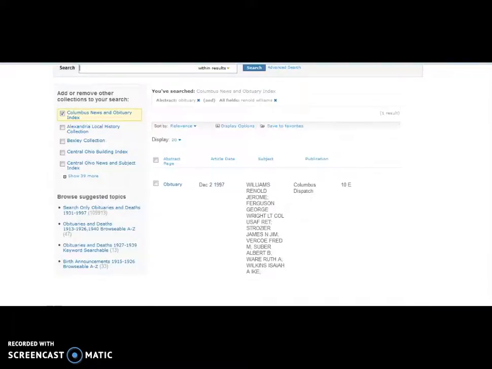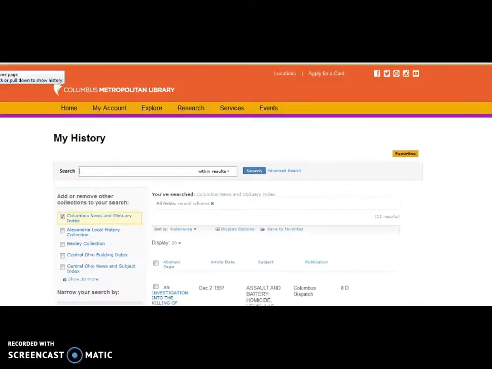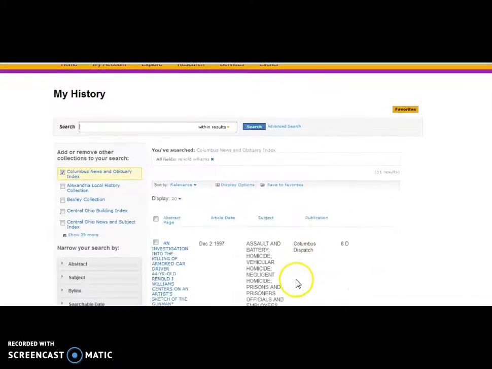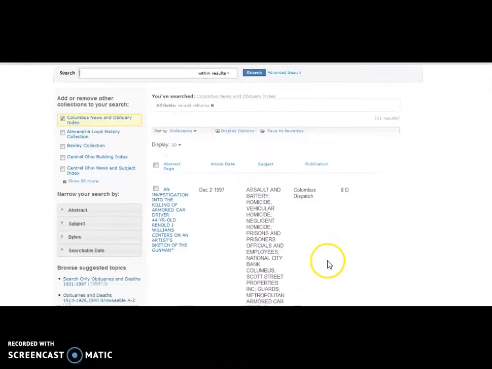Now let's search the full index and try the same search. To remove a selection from my search, all I have to do is click the X next to the search term to delete it, and the results will reload. Now there are 11 results. These are news articles plus the obituary.